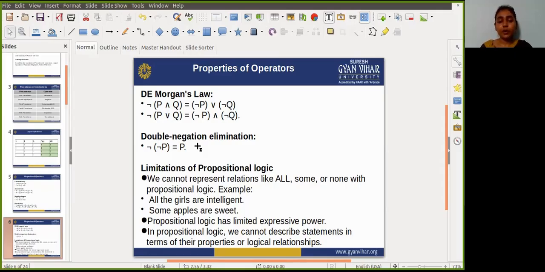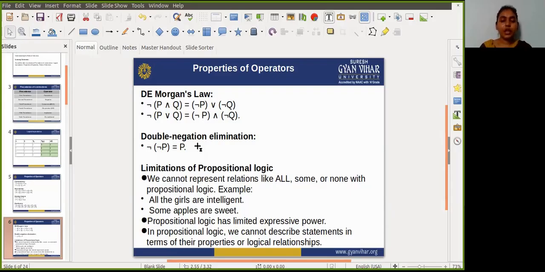So if an English sentence contains words like all, some, none, then you cannot write propositional logic for that English sentence.